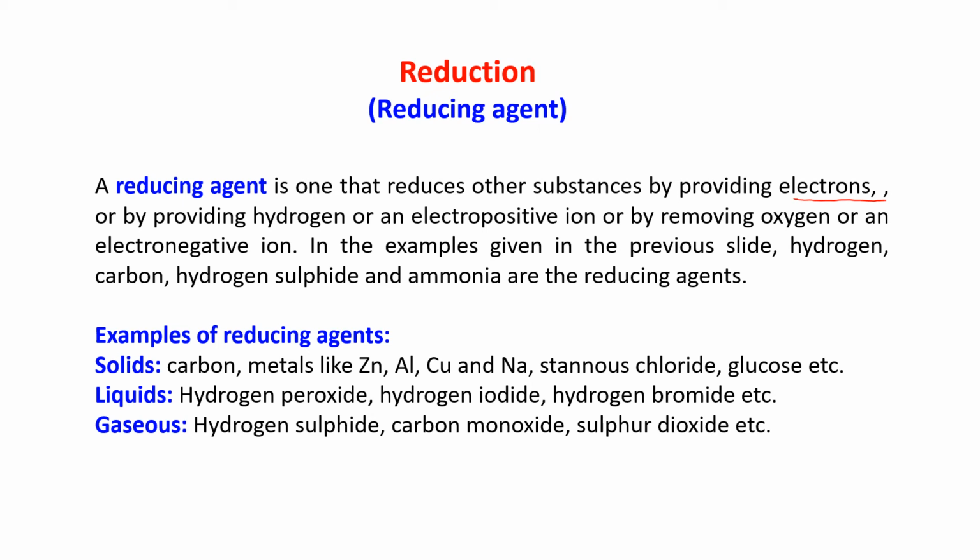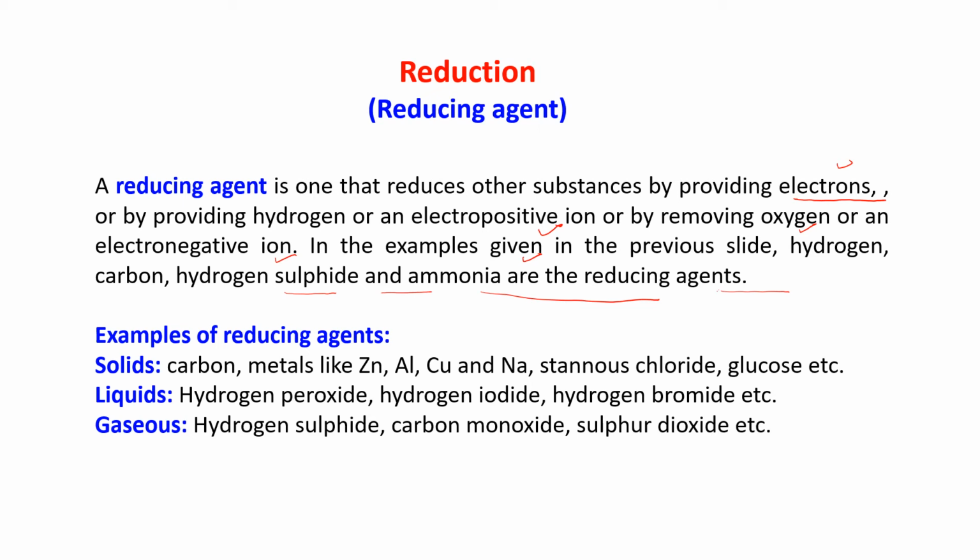So by providing electrons, or by providing hydrogen or an electropositive ion, or by removing oxygen or an electronegative ion, they are known as reducing agents. In the examples given in the previous slide, hydrogen, carbon, hydrogen sulfide and ammonia are the reducing agents.